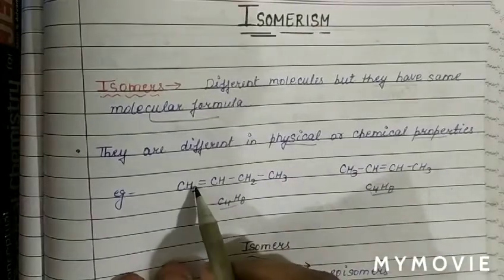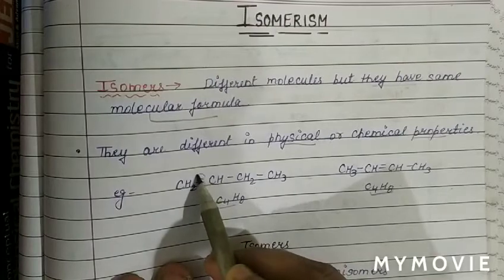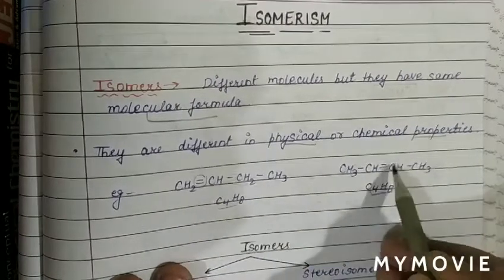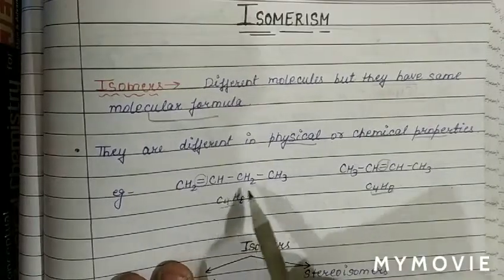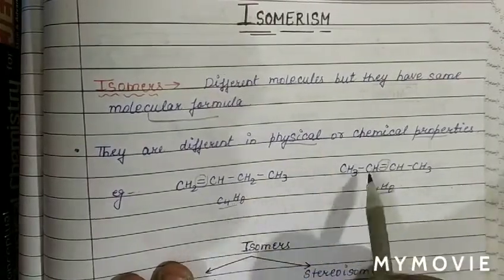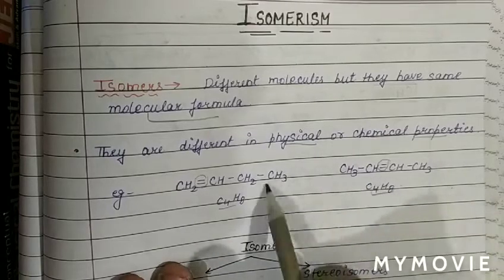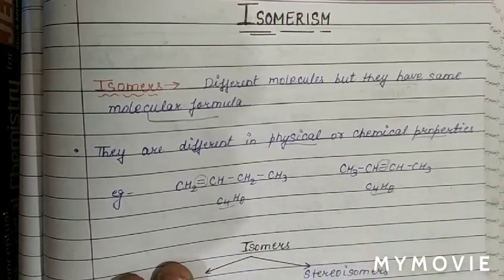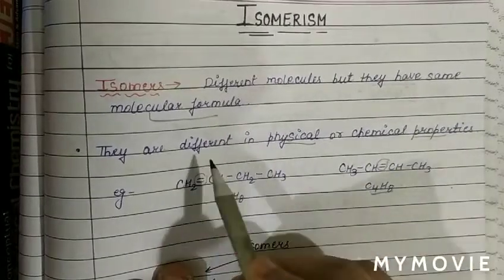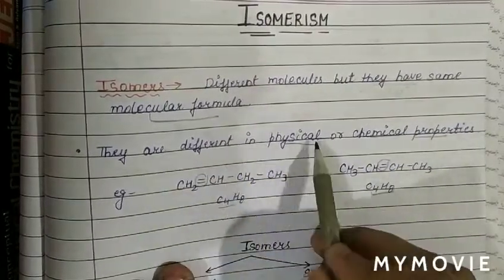But we can see in this case the double bond is present at the extreme position, and in this case the double bond is present in between. So the structures of these two isomers are not the same, but the molecular formula of these two isomers is the same. So basically, isomers differ in physical and chemical properties.